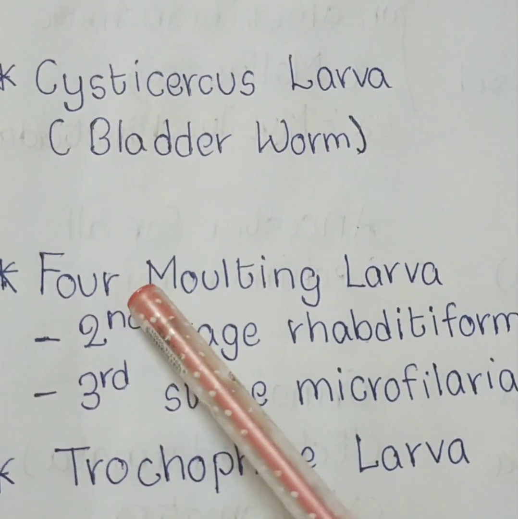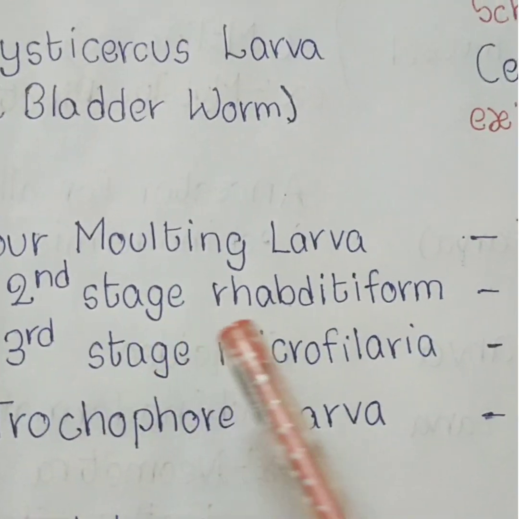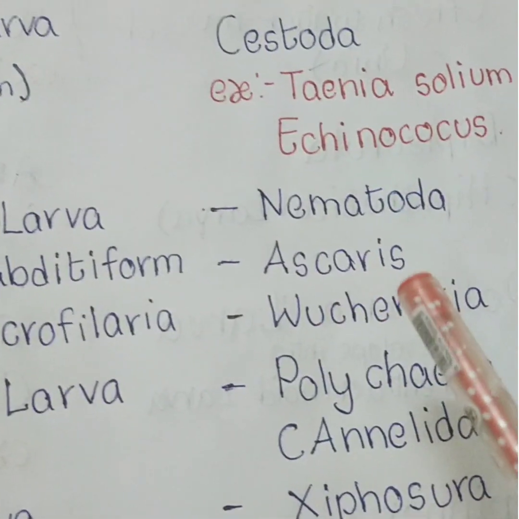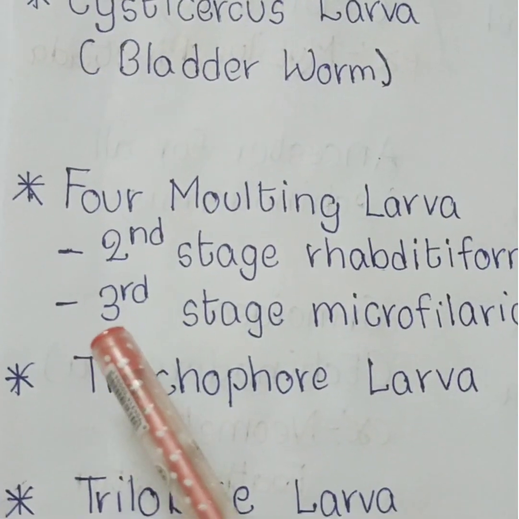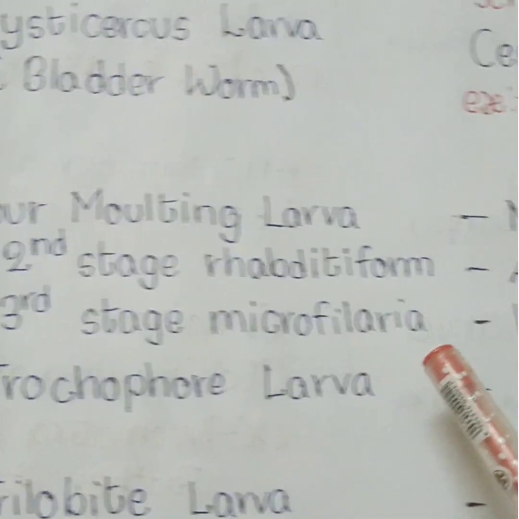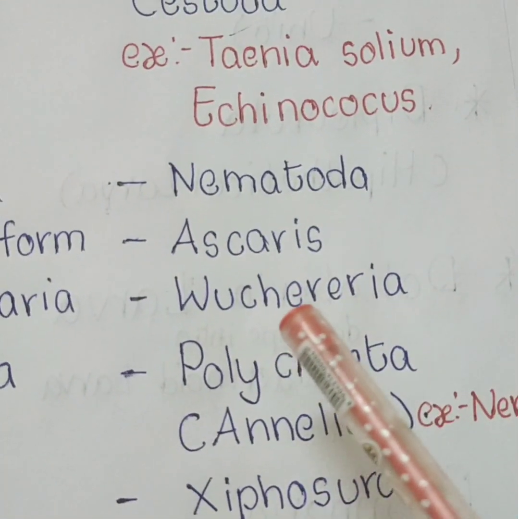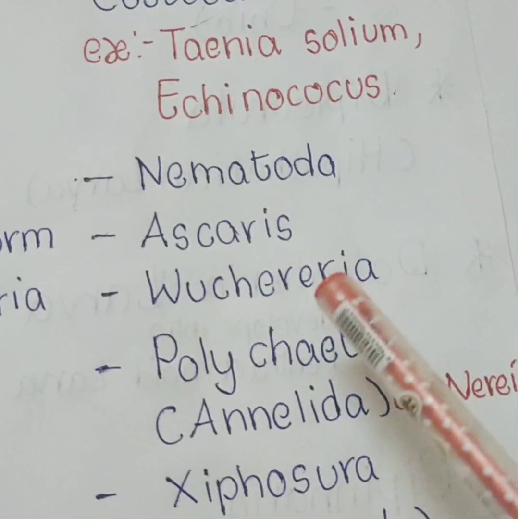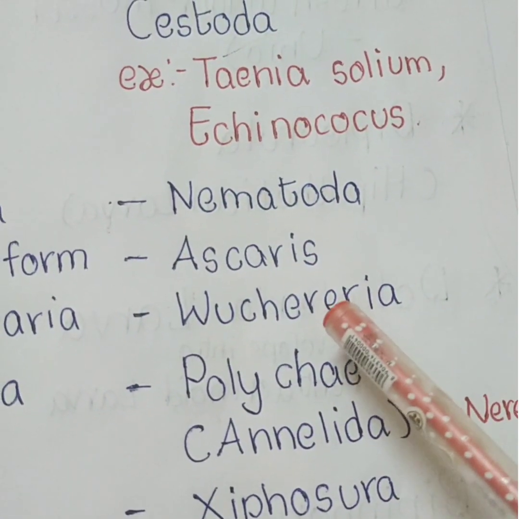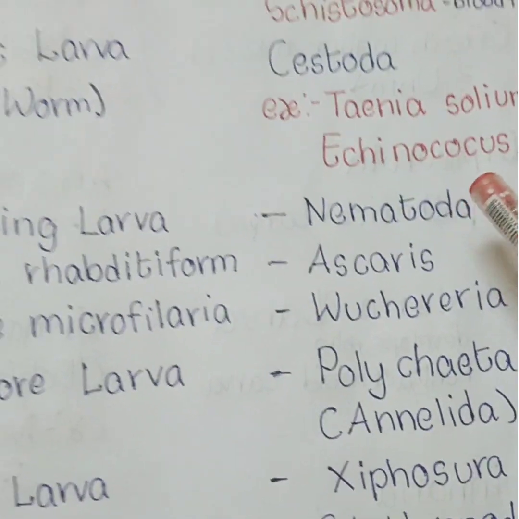Next one, four molting larvae. Best examples of four molting larvae: second stage rhabditiform, present in Ascaris lumbricoides. Common name roundworm. Next one, third stage microfilaria. Present in Wuchereria bancrofti. Common name filaria worm. Ascaris and Wuchereria belong to phylum Nematoda.